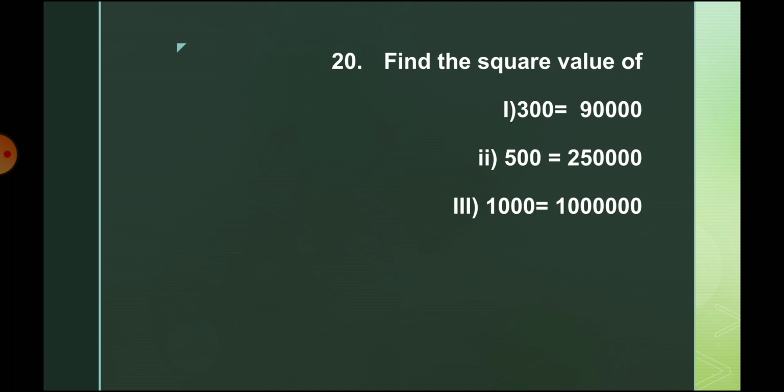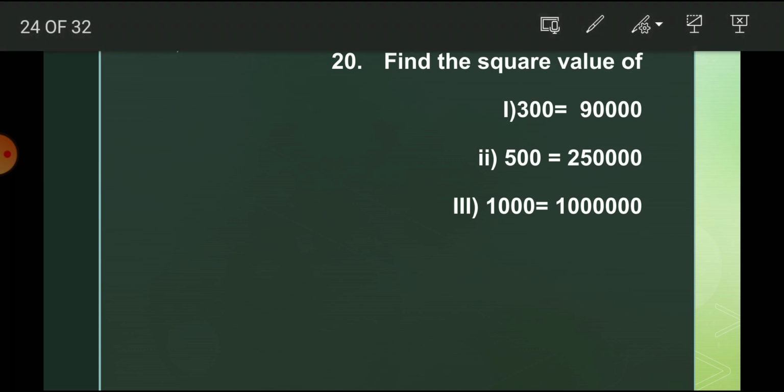Find the square value of 300, 500 and 1000. To find the square value of a number, we multiply the number twice. For example, 2 means 2 into 2, which is 4; 4 means 4 into 4, which is 16.